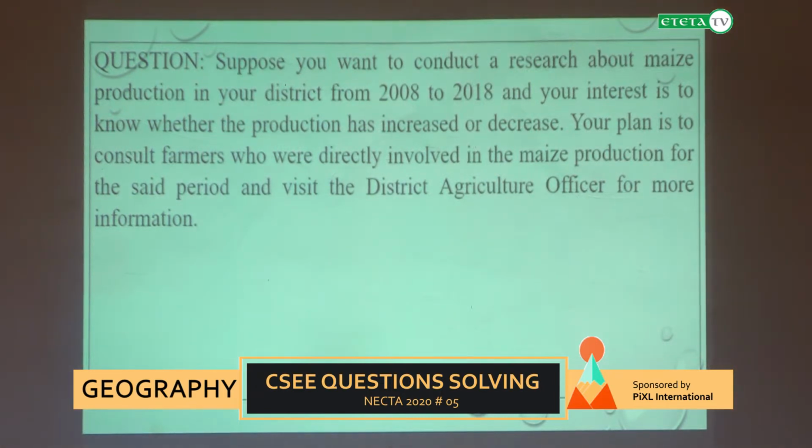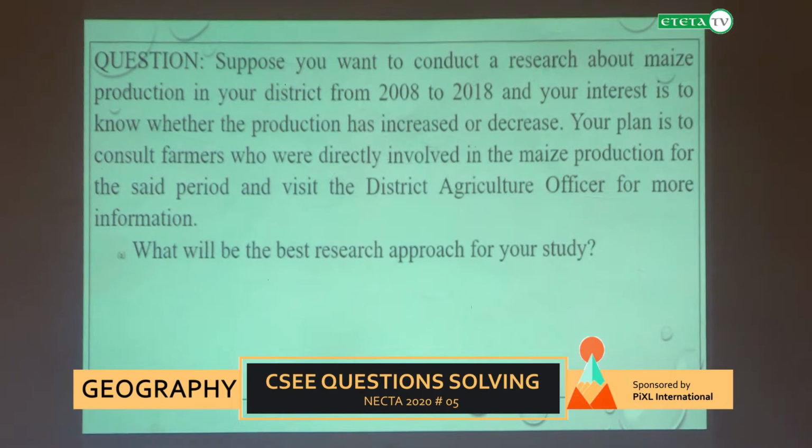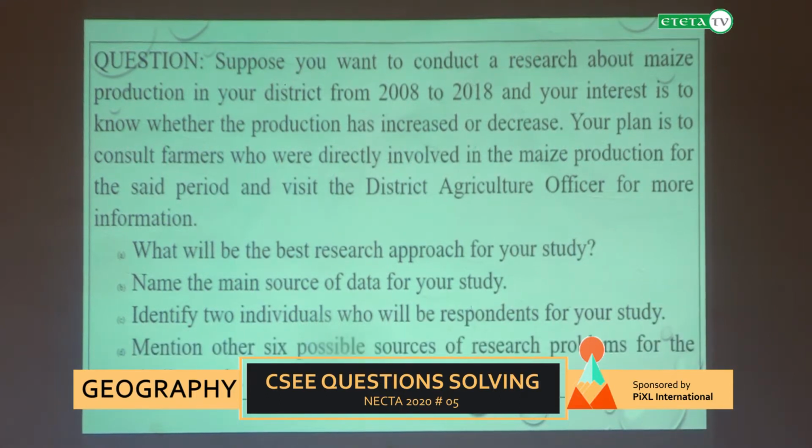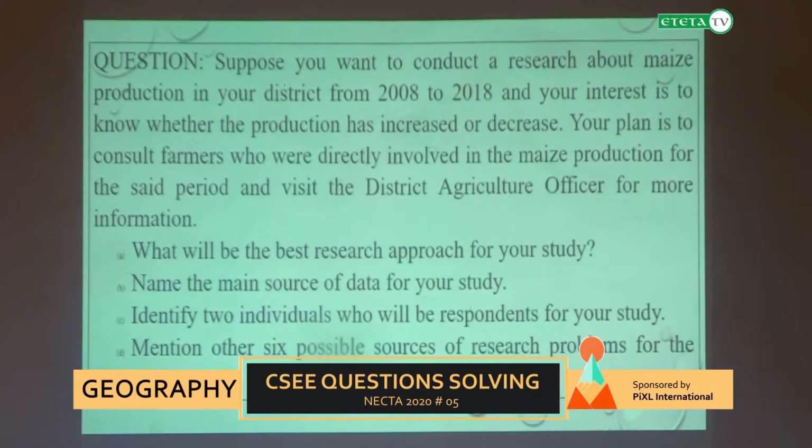Your plan is to consult farmers who are directly involved in maize production for the same period and visit the district agriculture officer for more information. Our first question therefore says, what will be the best research approach for your study? Our second question says, name the main source of data for your study. Our third question says, identify 2 individuals who will be respondents for your study. Our last question says, mention other 6 possible sources of research problems for the similar study.